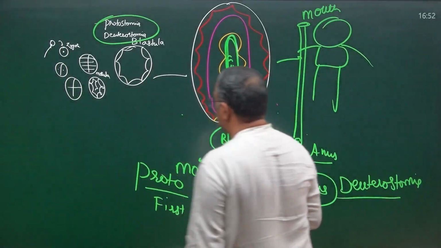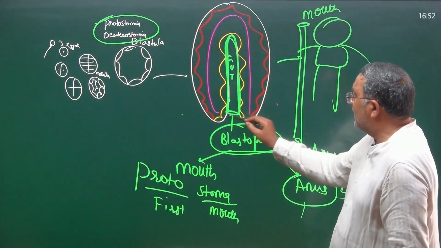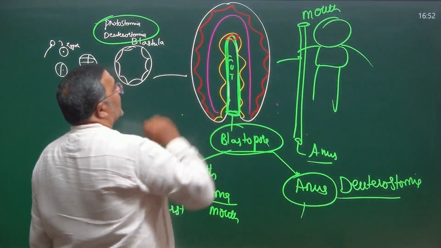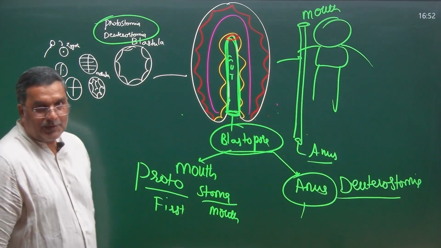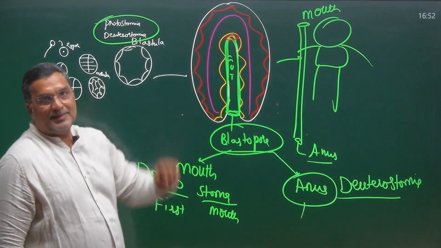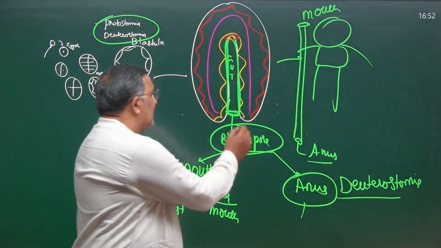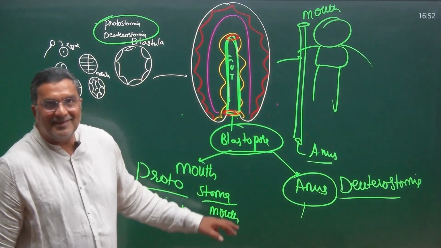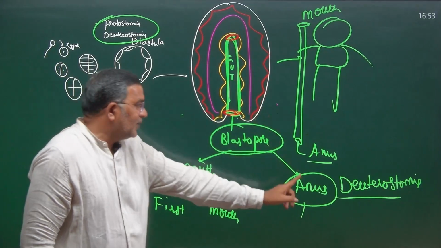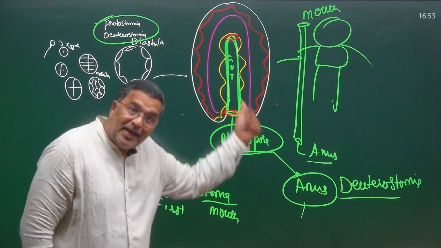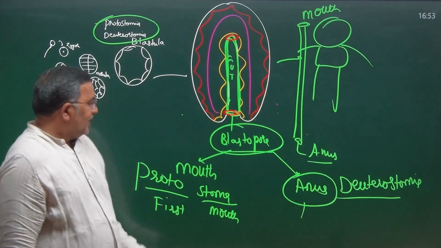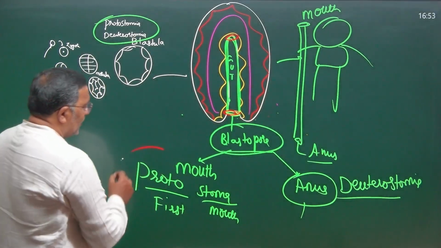So let us see some applications here. If it developed as mouth, what about the anus? Anus will develop at the opposite end, isn't it? So Protostomia: first mouth, next anus. Deuterostomia: if this opening developed as anus, what is the opposite end? Mouth. So Deuterostomia: first anus, then the opposite end will be mouth. So that's it, division Protostomia.